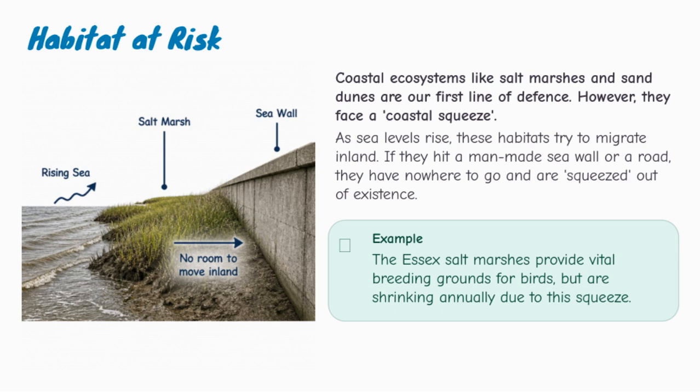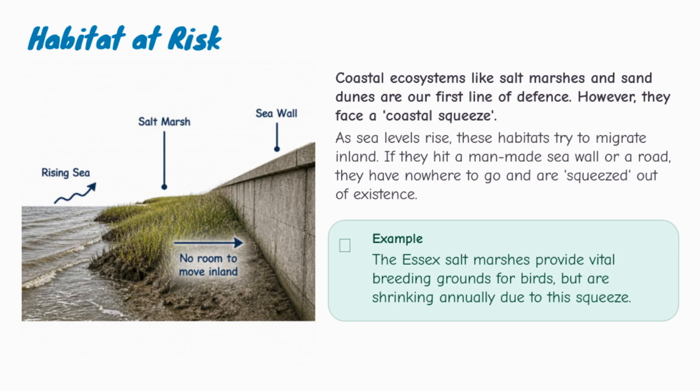However, these habitats are at risk from something called coastal squeeze. As sea levels rise, coastal habitats naturally try to move inland. But in many places, they cannot move because there is a sea wall, road, town, railway, or farmland in the way. The habitat becomes trapped between the rising sea and human development. This is coastal squeeze. Over time, the habitat may shrink or disappear.